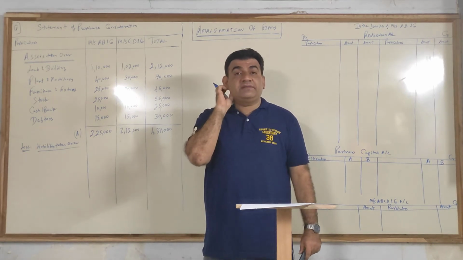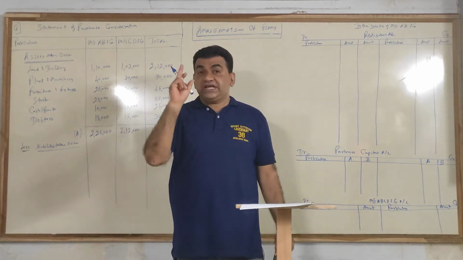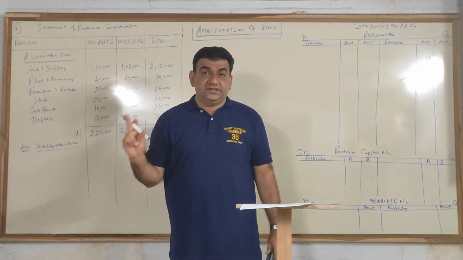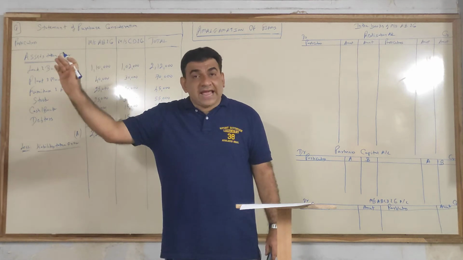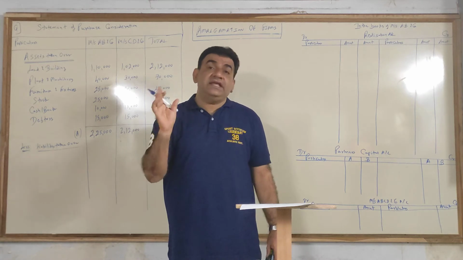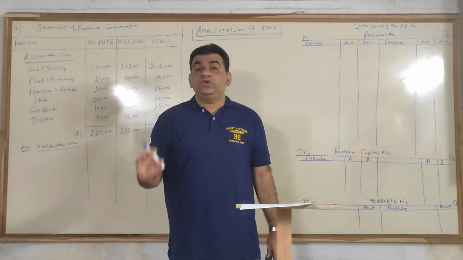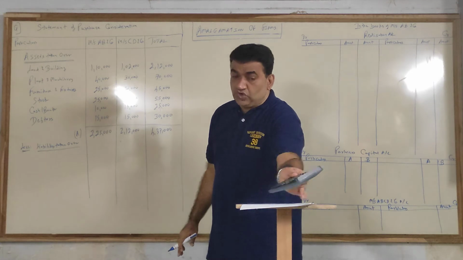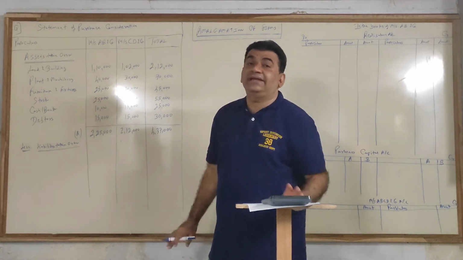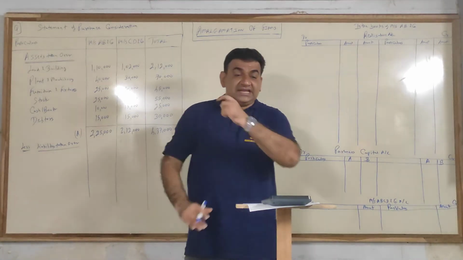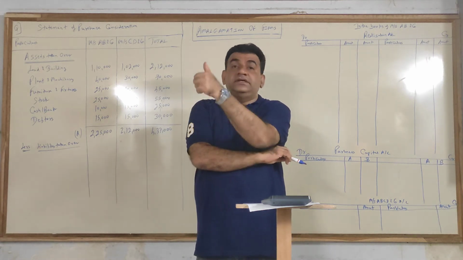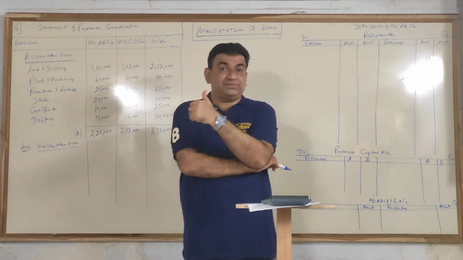External means that which is payable to outsiders, and external will not include capital and reserves. It will include all other liabilities which are payable to outsiders, or in case of partners, if there is any loan, but it will not include capital and reserves. So the liabilities taken over will not include capital and reserves. Now let's see in the question. See the liability side. How many liabilities do you have in total? 4. Capital, general reserve, creditors, bills payable.